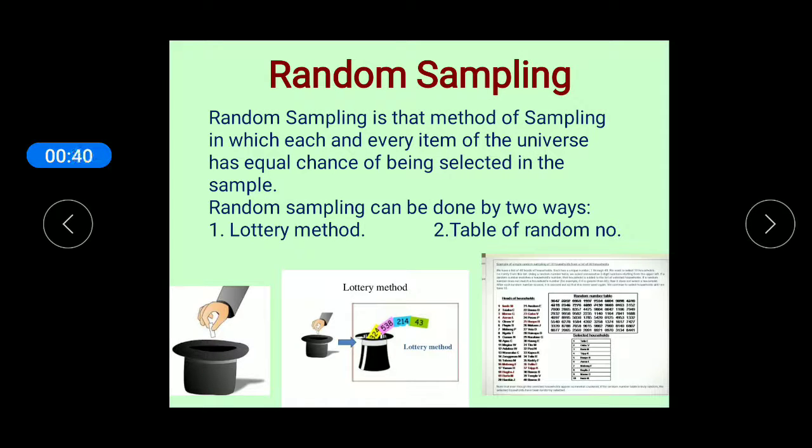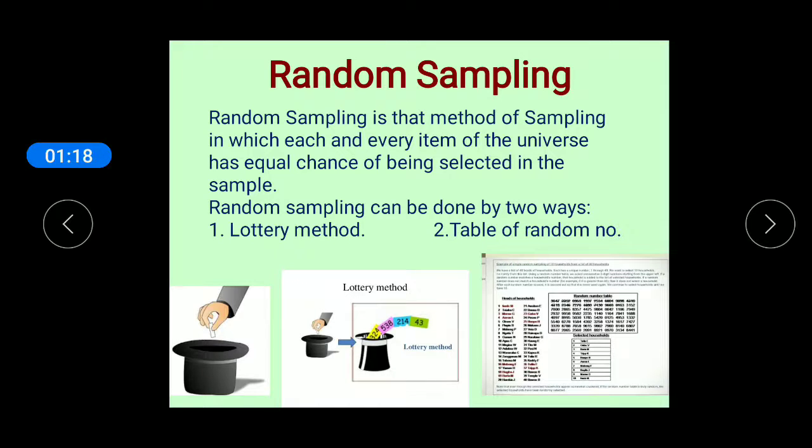Dear students, random sampling is that method of sampling in which each and every item of the universe has an equal chance of being selected in the sample. In other words, we can say that there is an equal probability for every item of the universe being selected in the sample. Random sampling can be done in two ways. First is the lottery method and second is the table of random numbers.